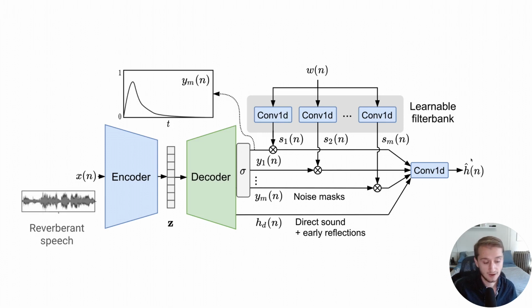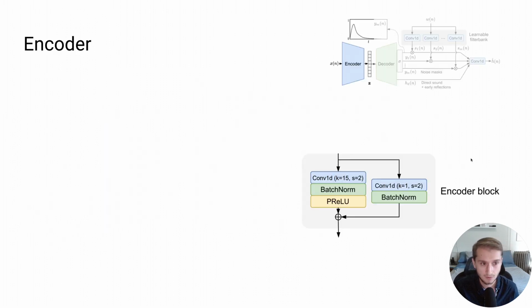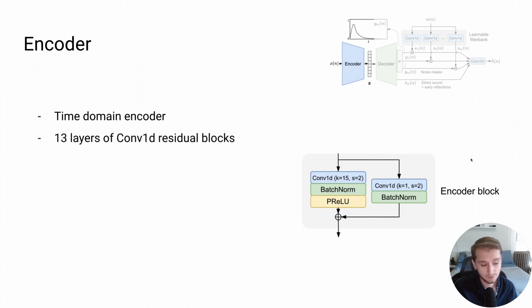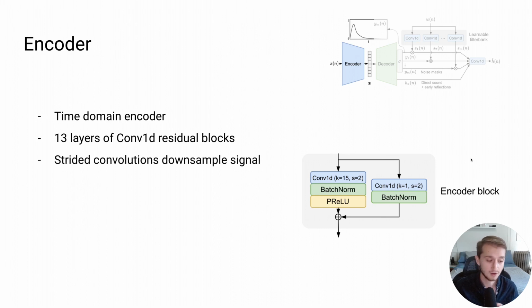But in general, we're analyzing a reverberant signal, and the output of the model will then be the room impulse response from that reverberant signal. So starting with the encoder on the left side, it is basically a convolutional time domain encoder, which uses 1D convolutions. And there's a total of 13 residual blocks, as you can see here on the right side, that are very basic in construction. We use strided convolutions with stride 2 at every layer in order to downsample the signal through the depth of the network, increasing the number of channels through the depth.